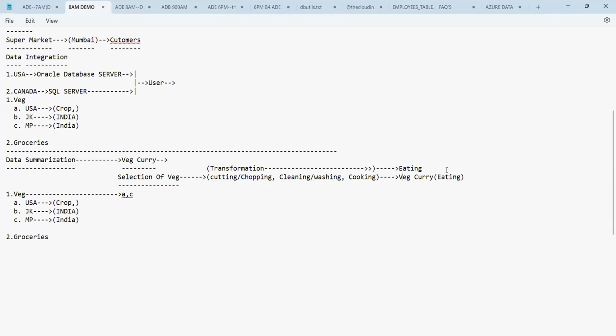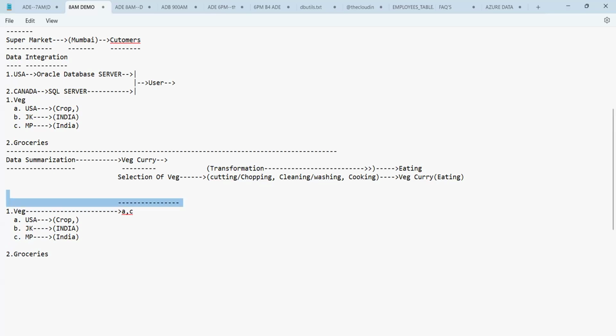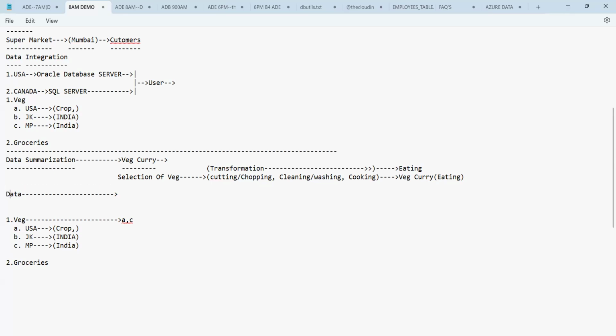Whereas, guys, if you have to perform the same process on data, what will you do? The same. Suppose I'm having the data here. So first of all, you do the process of selection of data. That means you may have 5,000 records, but you need to select only those records which are required for your process. So this process, we can say, is what? Extraction.